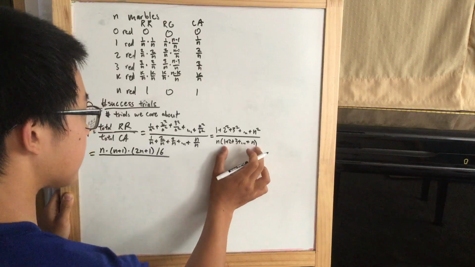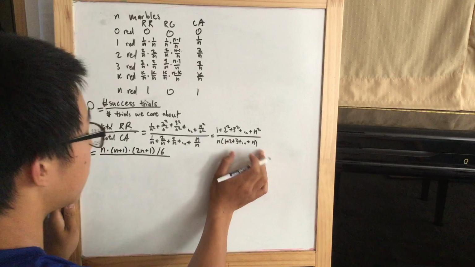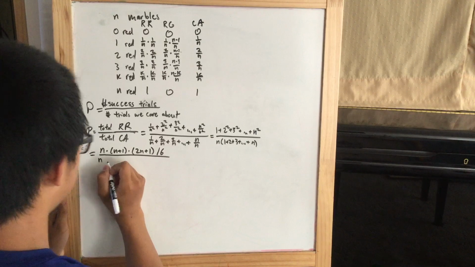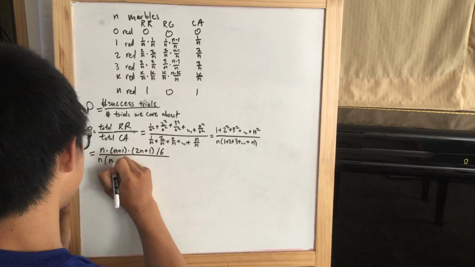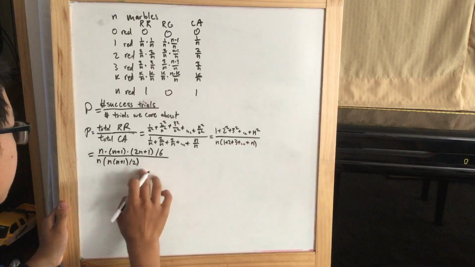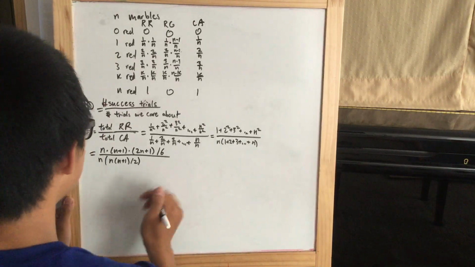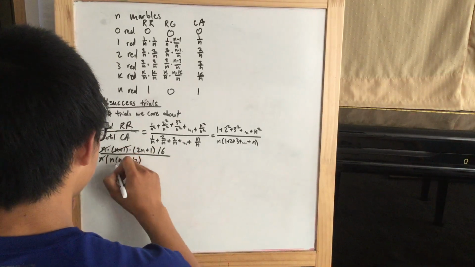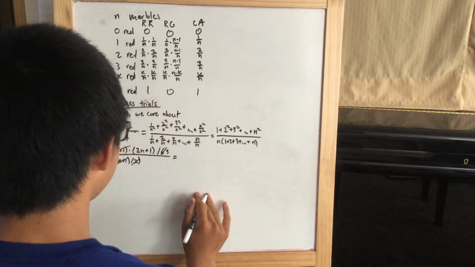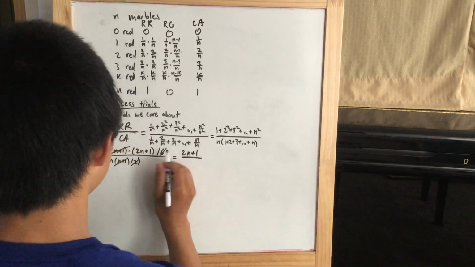So the sum of the first n squares is equal to n times n plus 1 times 2n plus 1 over 6. Alright, so this is just the sum of the first n integers. I can also show how to simplify that, but I'm not going to. That's equal to n times n plus 1 over 2. I'll show how I got from here to here in another video, if you guys are confused about it and want me to show it. So now we just simplify: the n cancels, the n plus 1 cancels. We can cancel the 2 here and make this a 3. This becomes 2n plus 1 over 3n.